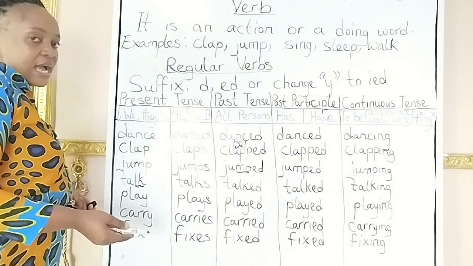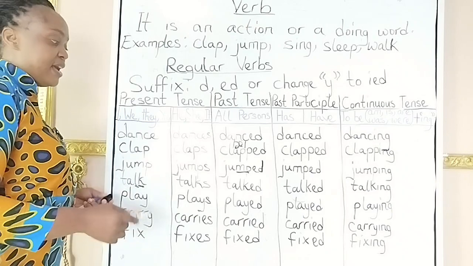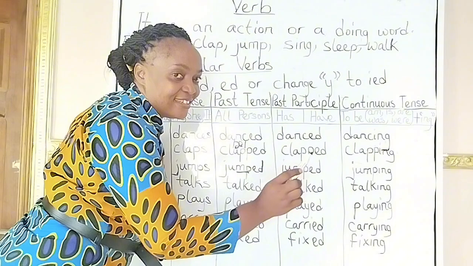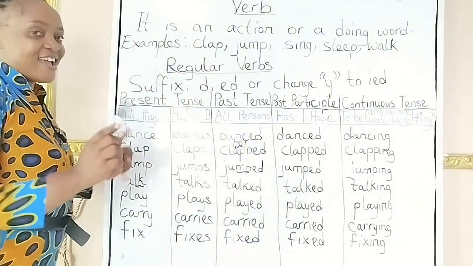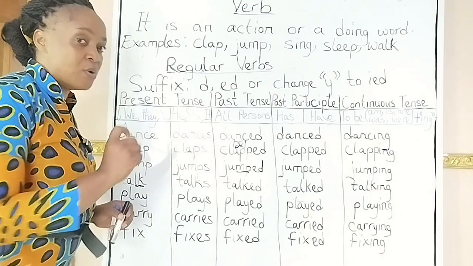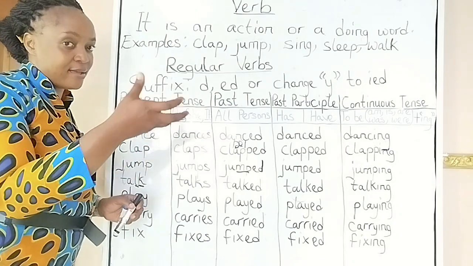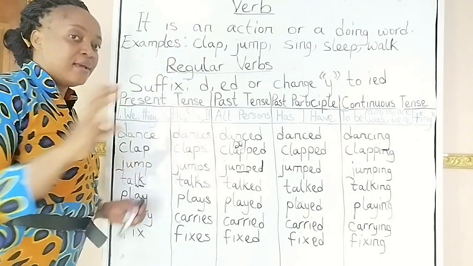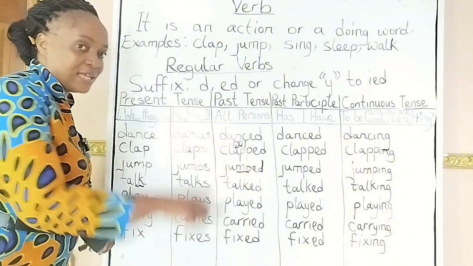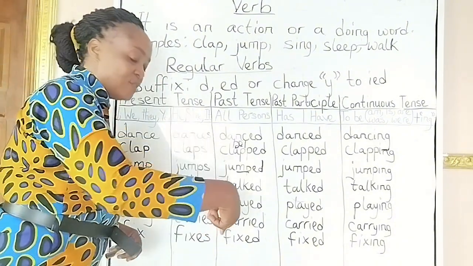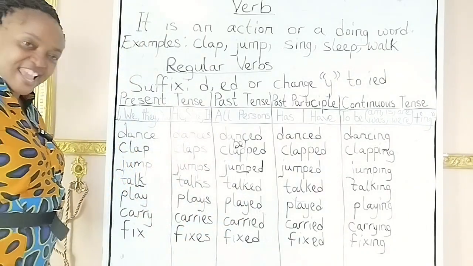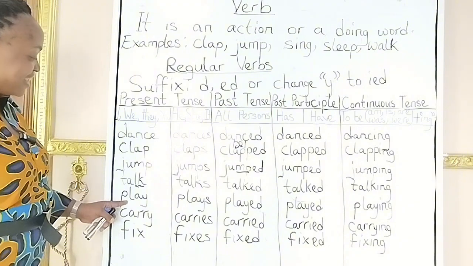So the rule states that when it is a regular verb that ends with two consonants, we should just add ed. And when it is a regular verb with a short vowel, you know the vowels, right? A, E, O, U. The short form, because there are longer ones, and you have just a consonant, double that consonant before you add your ed. Okay, let's go to the next.